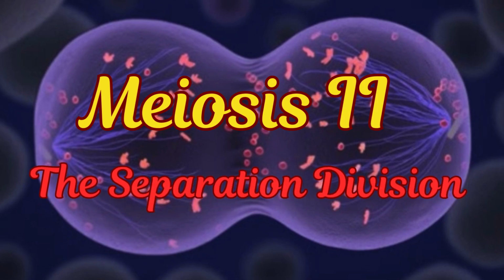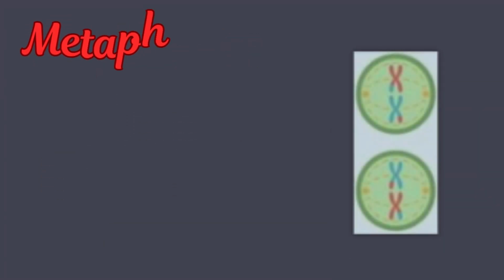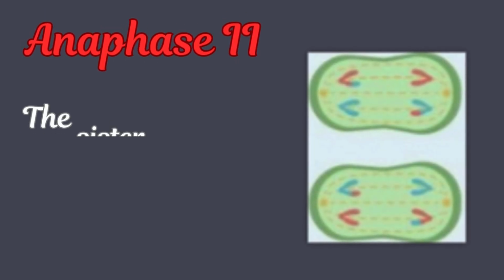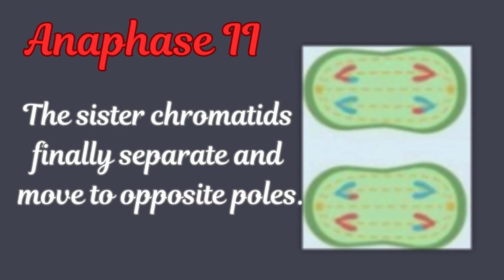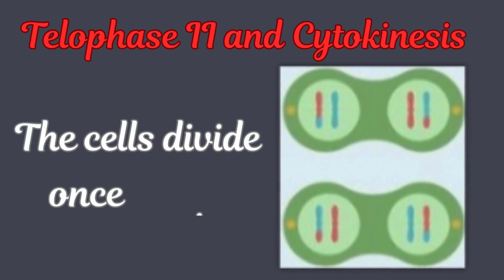Meiosis 2. The separation division. Next comes meiosis 2. This stage is very similar to mitosis. Prophase 2. New spindle fibers form. Metaphase 2. Chromosomes line up in the middle. Anaphase 2. The sister chromatids finally separate and move to opposite poles. Telophase 2 and cytokinesis. The cells divide once again.